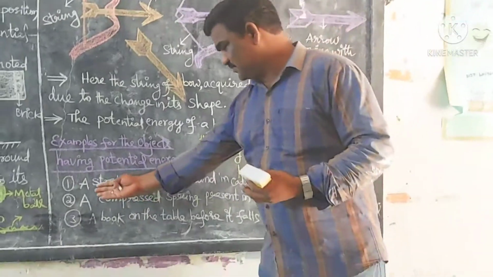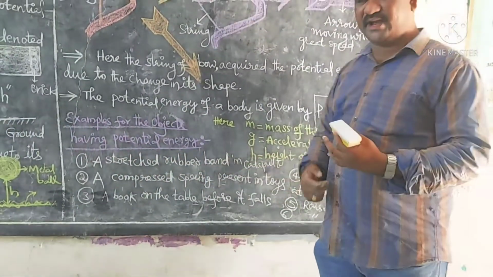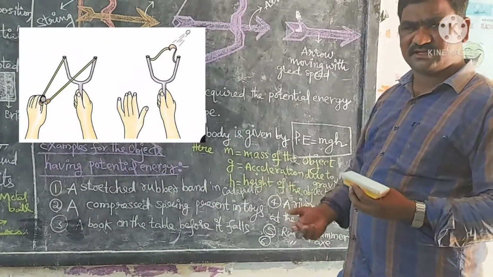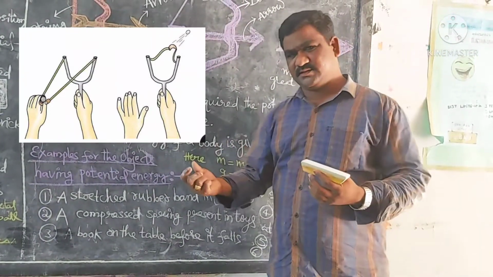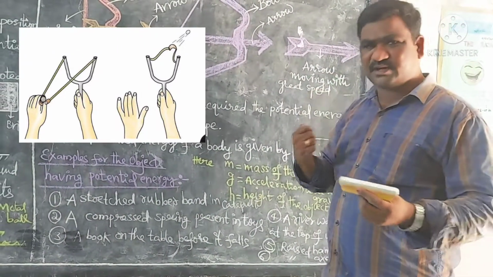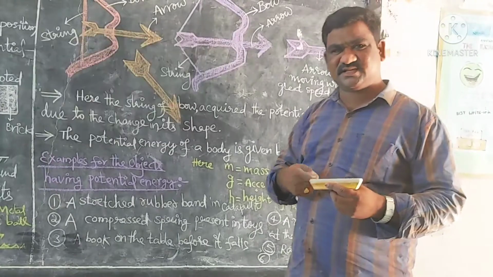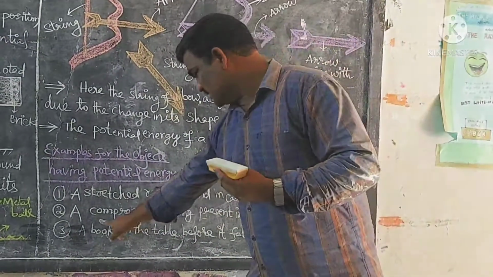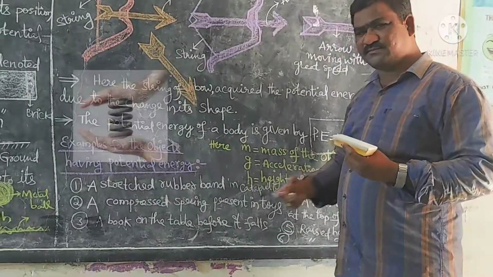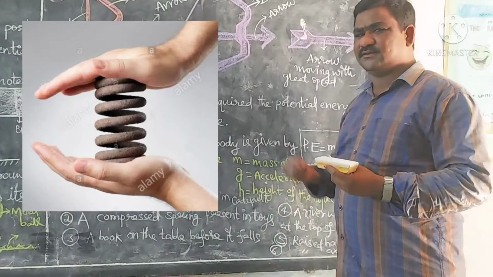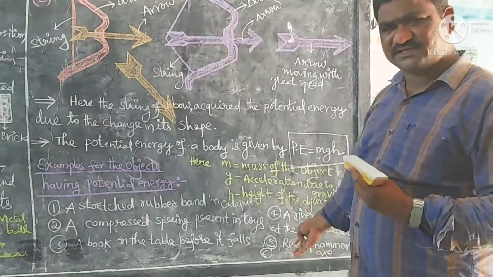For example, a stretched rubber band in a catapult. Generally, we have a rubber band in the catapult. When you stretch the rubber band, it possesses the energy to throw the stone. Also, a compressed spring present in toy cars or toys of kids.